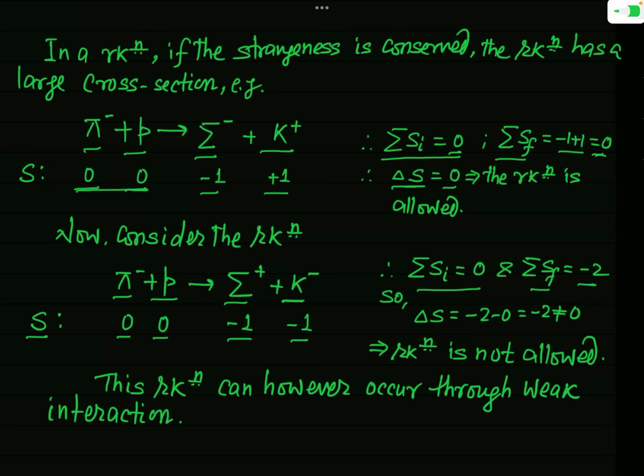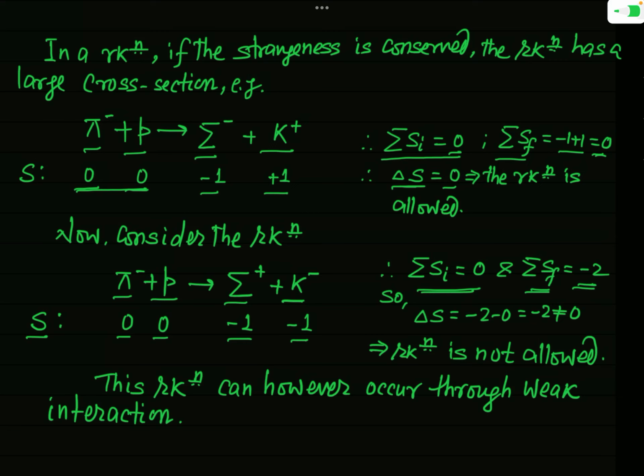So what you are seeing here is that before the process the sum of the strangeness number of the reactants is 0, but after the process the sum of the strangeness number of the products is -2. So you can simply say that the strangeness number does not remain conserved, because before the process it is 0 and after the process it is not 0, it is -2.